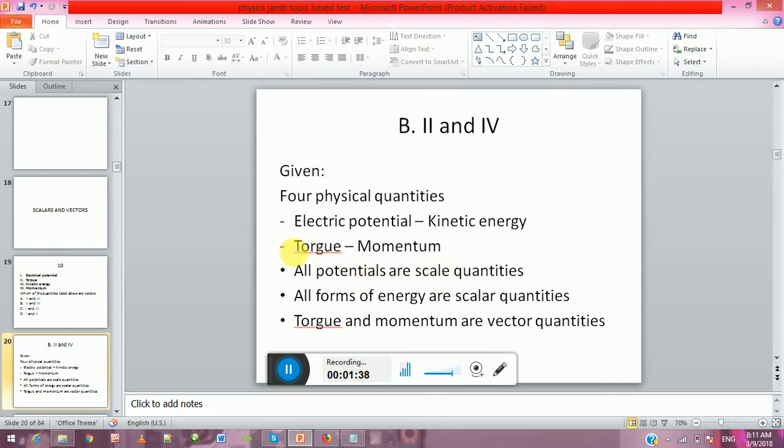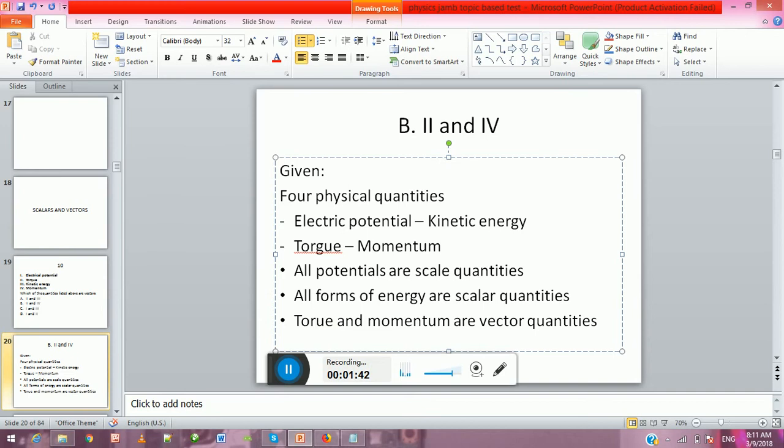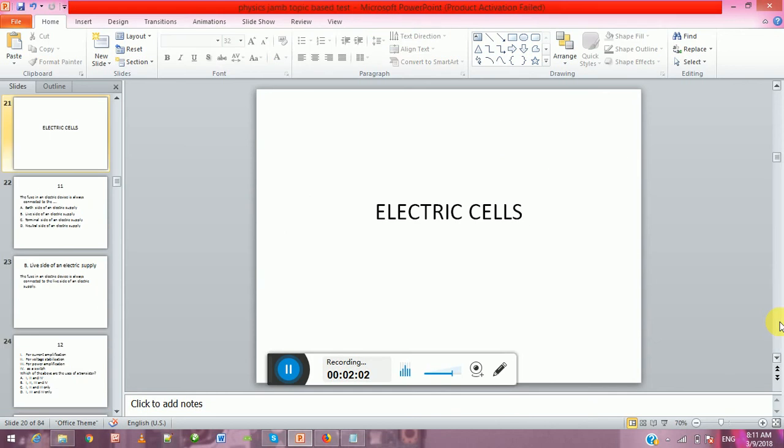But you look at torque and momentum. Torque is a vector quantity. Momentum also is a vector quantity. So if you check this inside your textbook, you're going to find out that the answer is actually torque and momentum, because both torque and momentum are channeled towards a direction. So that's what gave us this answer.